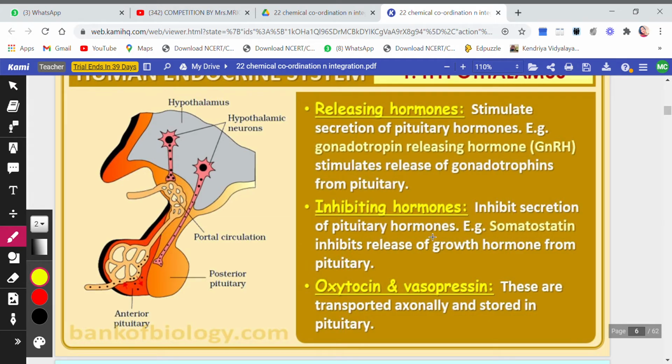To stop the pituitary hormones, the pituitary has to be told, "Brother, now you stop." An example is somatostatin, which inhibits the release of growth hormone from the pituitary. Growth hormone is released from the pituitary, but somatostatin will tell the pituitary to stop the release of growth hormone. So somatostatin is an inhibiting hormone.